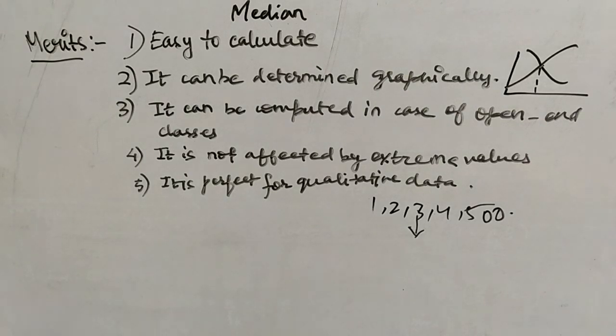Now the fifth merit is very important in case of median. It is perfect for qualitative data. What is qualitative data? Qualitative data represents the quality of the data. If the data represents some kind of quality, then it's qualitative data. Let's suppose the intelligence level of the students is arranged in ascending order, right?